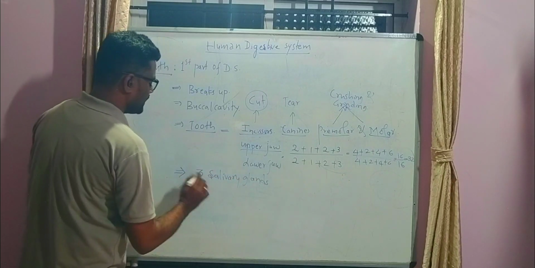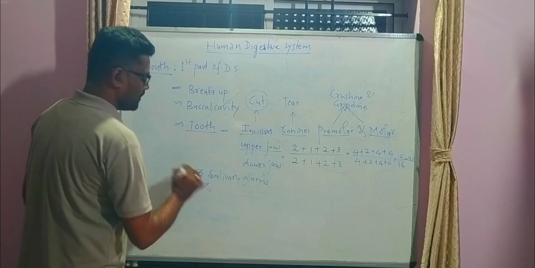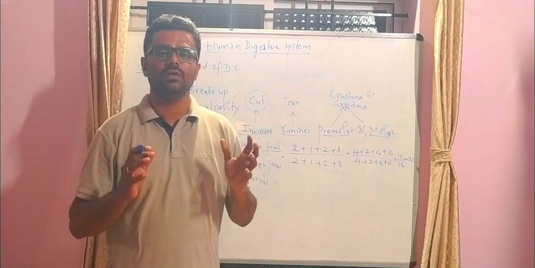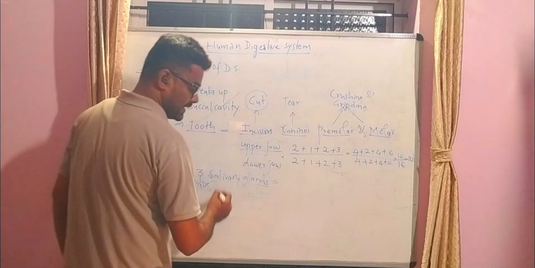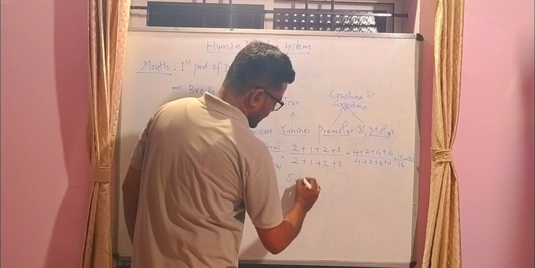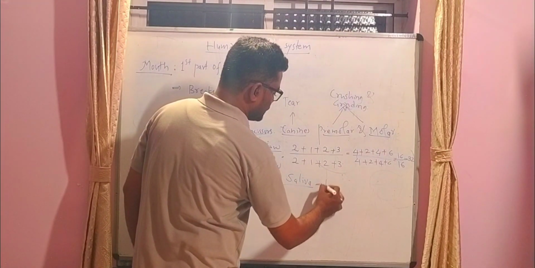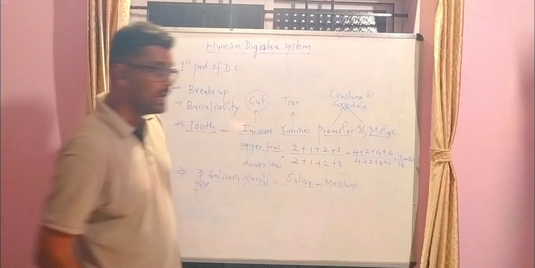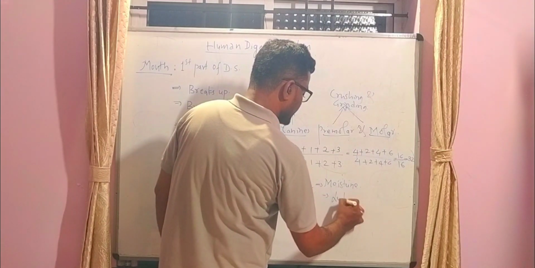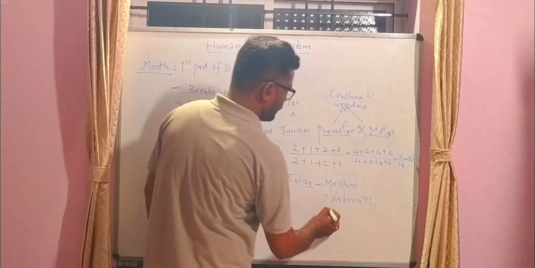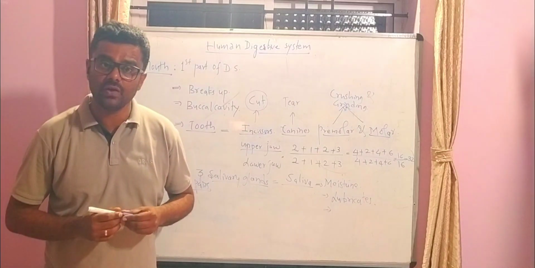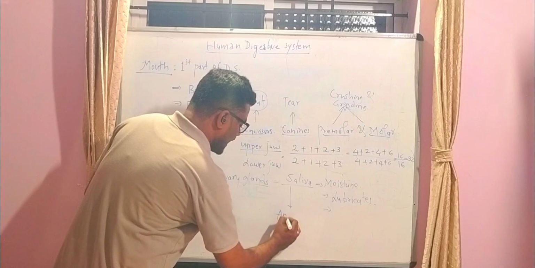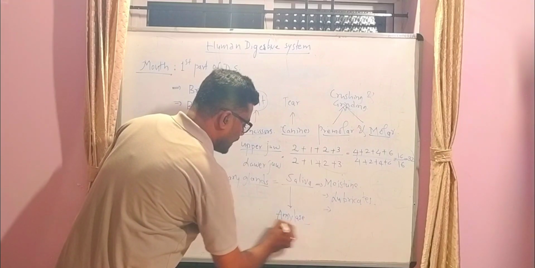Then in the mouth there are three pairs of salivary glands. Three pairs of salivary glands are present in the buccal cavity of a human being. These salivary glands secrete saliva. Saliva helps in moistening the food and lubrication of food, and most importantly, this saliva consists of an enzyme called amylase.